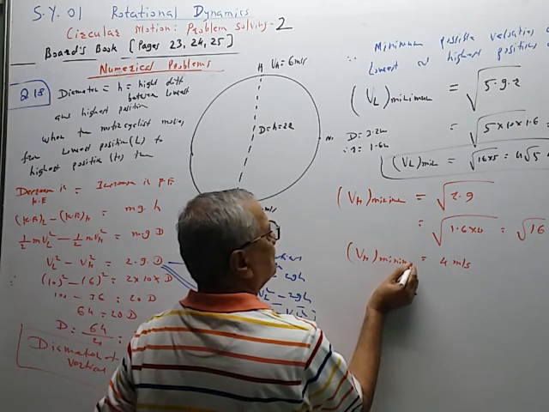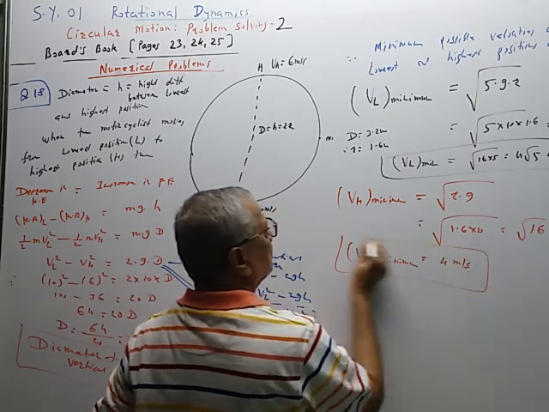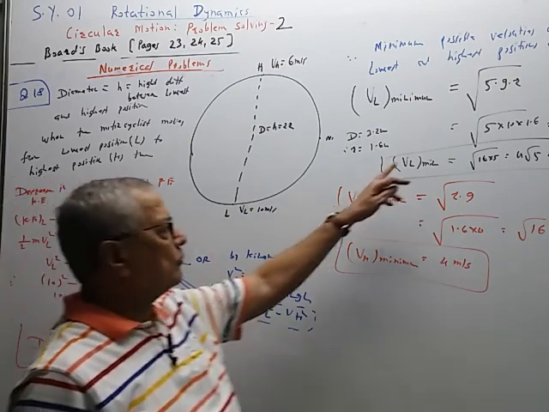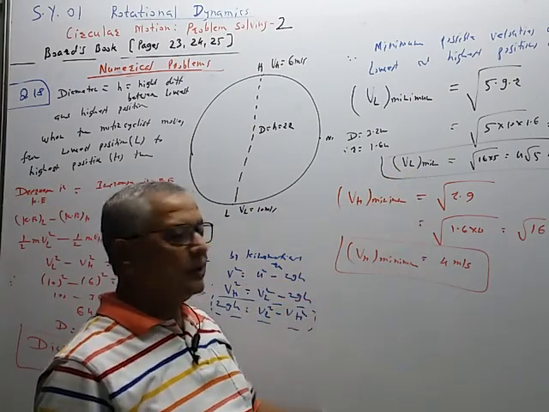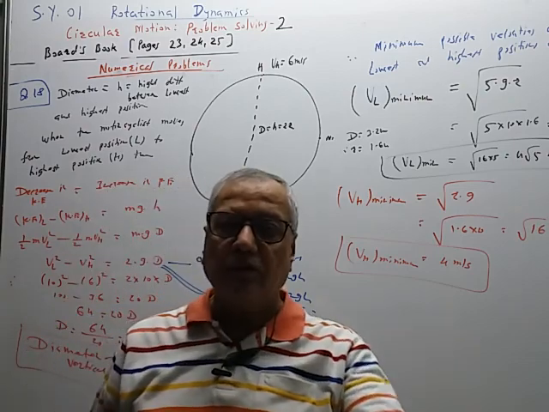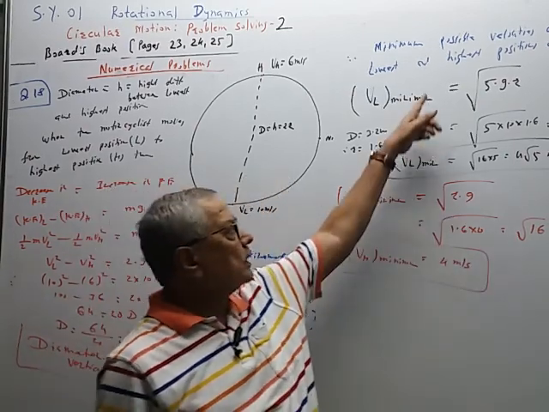So these are the minimum possible values. Minimum possible value at lowest position, minimum possible value at highest position is this, and diameter of the circle is this. So without diameter, you cannot calculate these values.